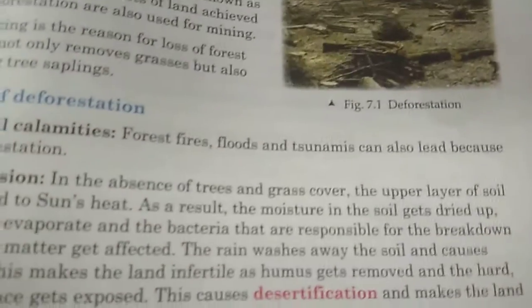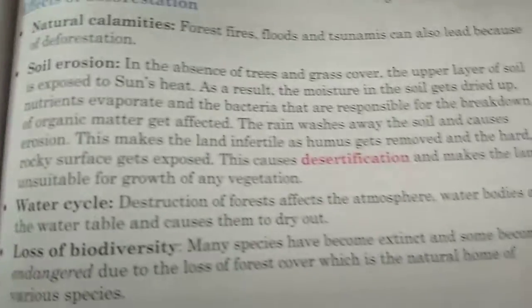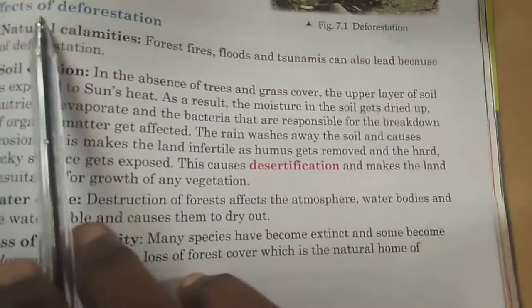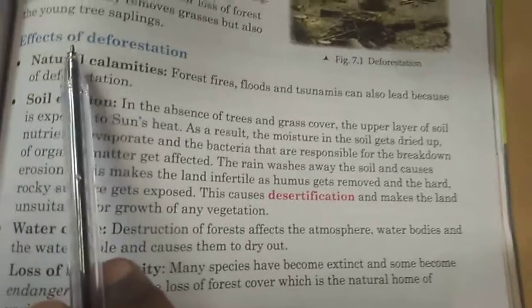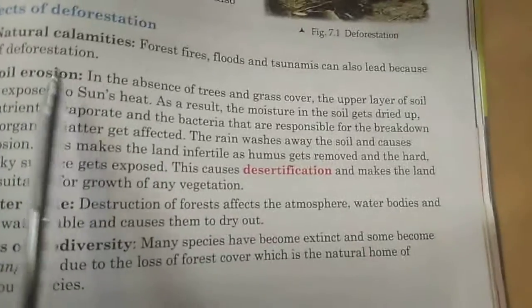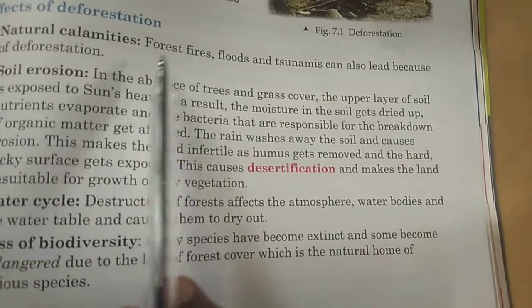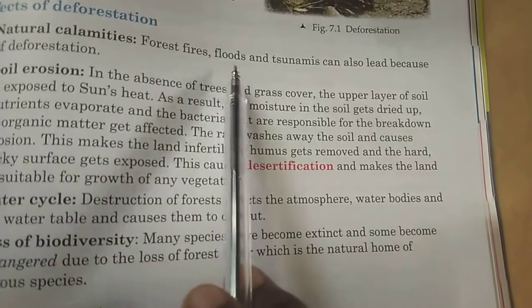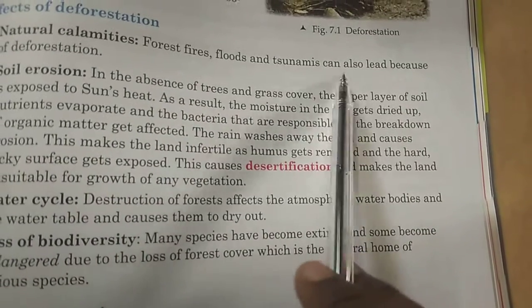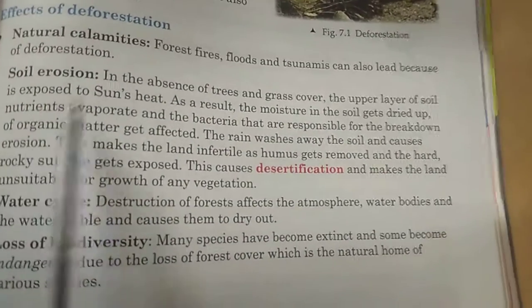Now we'll go to the next paragraph. Again, look at the book, listen to my voice. Effects of deforestation. Natural calamities. Forest fire, floods and tsunamis can also lead because of deforestation. What do you mean by effects?